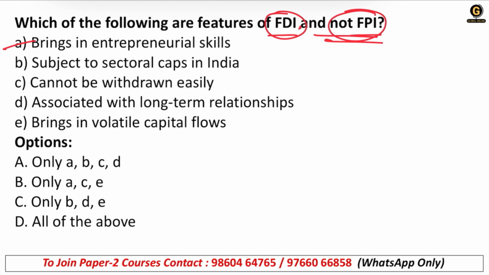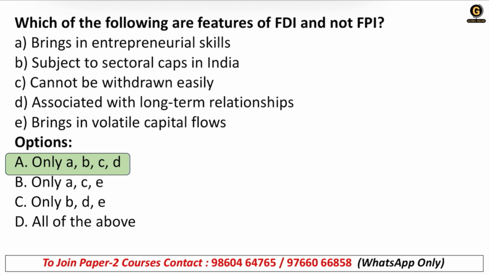Bring in entrepreneurial skills, subject to sectoral caps in India, cannot be withdrawn easily, associated with long-term relationship, bring in volatile capital flows. The right answer is option A, B, C, D. E is not correct. Okay, this is related to FPI, not FDI.